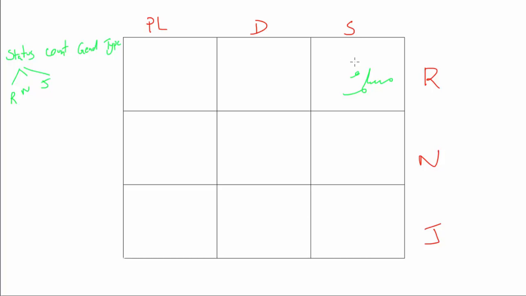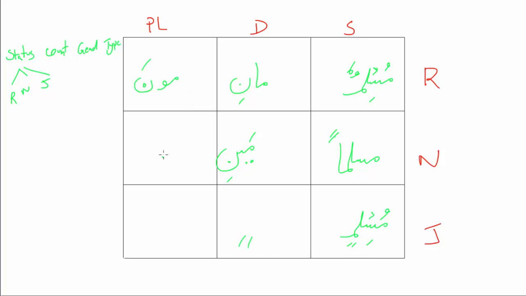Now look at the last video, we talked about that anytime we have, let's say, Muslim: muslimun, musliman, muslimin. That's rafa, nasab, jar. And then we have muslimani, muslimaini, muslimaini, and then muslimuna, muslimina, muslimina.